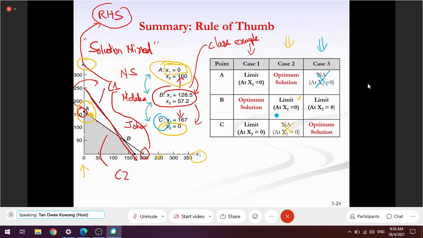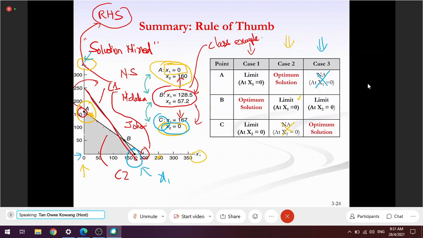The only limit that exists is, when we say Negeri Sembilan cannot be the limit, it means x1 equal to 0 cannot be the limit. The only limit occurs when x2 equal to 0. This is x2, x2 equal to 0 is here. So in short, when the optimum solution is at C, on the x1 axis, then the limit will be x1.